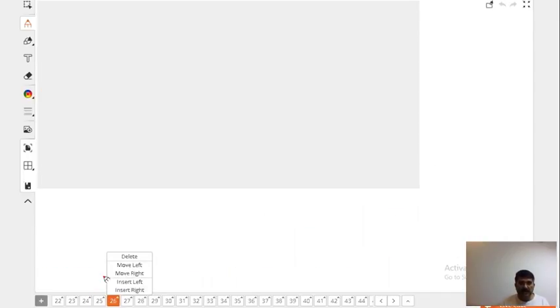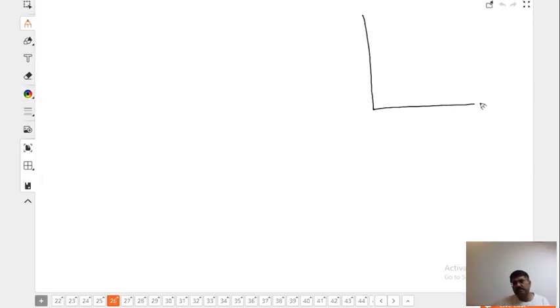Especially girls, listen to me. You must have heard in class 11th about graphite, this is energy, and diamond. This is diamond and this is graphite. Graphite is more stable.